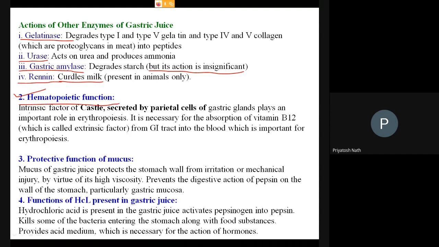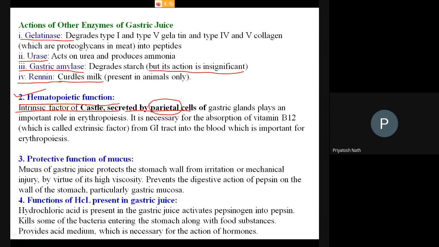So the gastric juice basically contains what? Intrinsic factor of Castle. This intrinsic factor is a protein secreted from the parietal cell. The parietal cell is the same cell which produces acids. So the parietal cell present in the gastric mucosa secretes both intrinsic factor of Castle as well as the HCl.